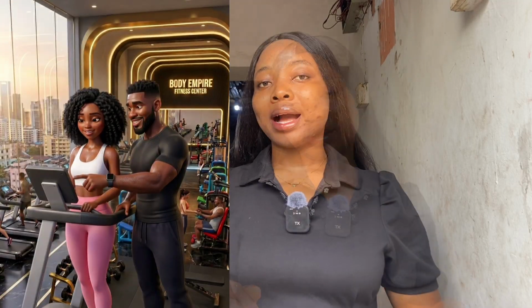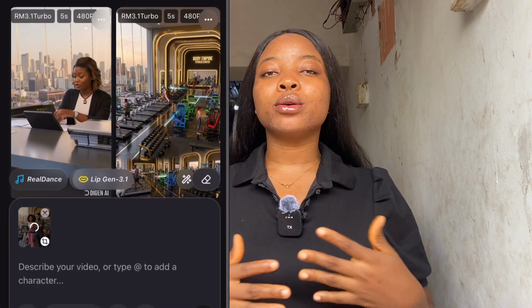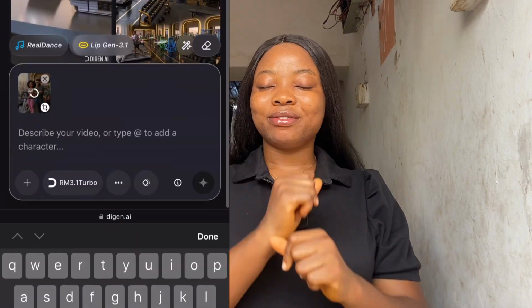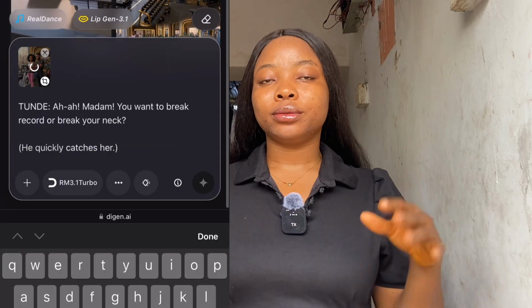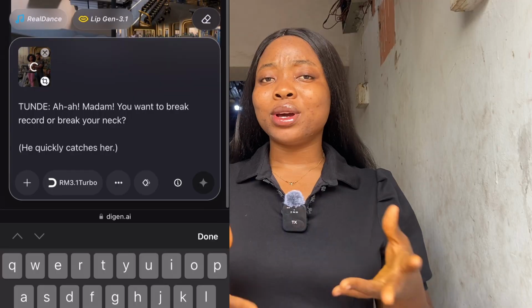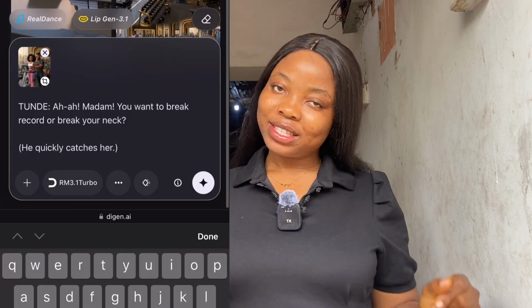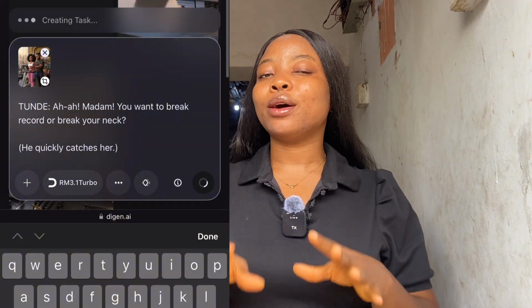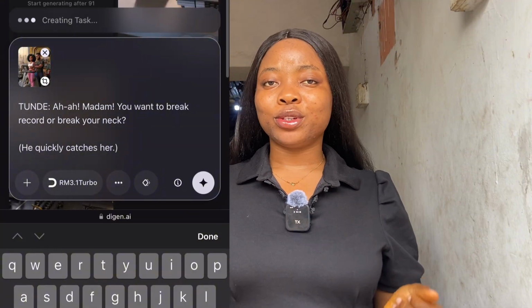We're going to click on done. Then we paste our prompt right there. Allow the image to upload first. Then you click on the generate button. Then you wait for it.